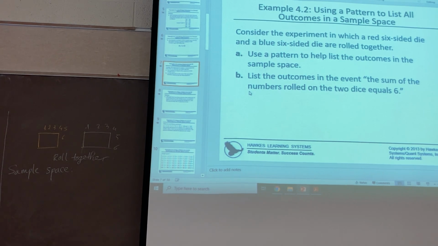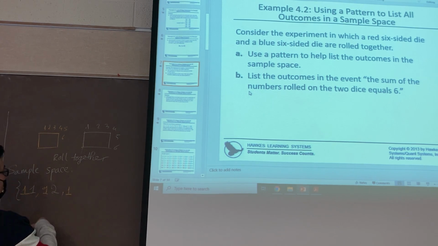So now I will give the sample space here. I will start with the red one. This is one, right? The result may be one and one, one and two. This is the red one, and this is the blue one.